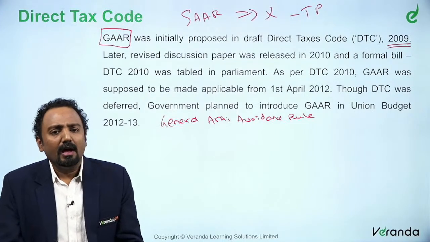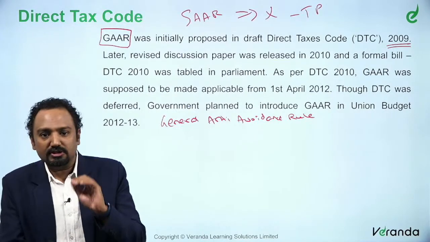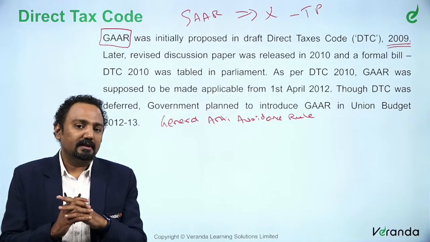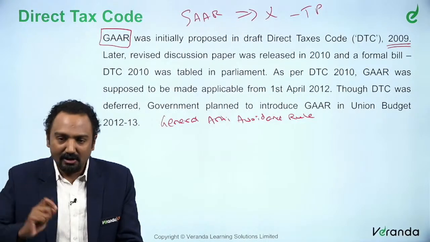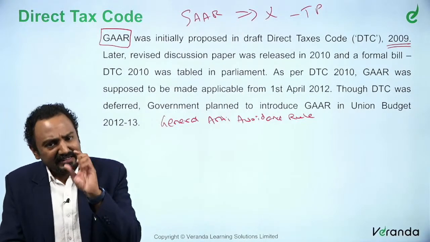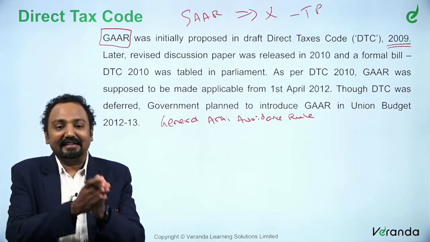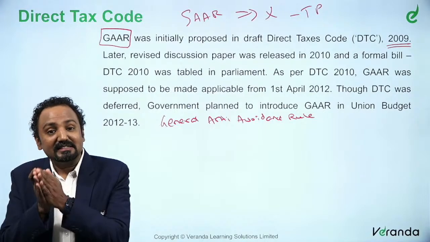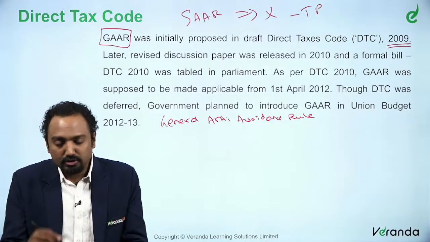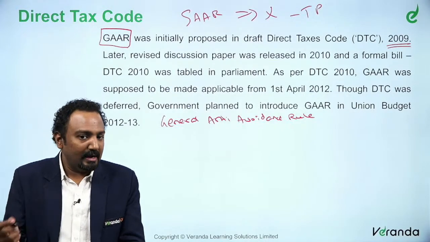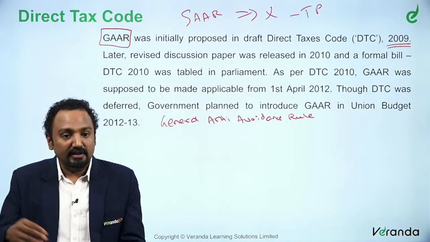All those are history. But as we all know, the Direct Tax Code was never implemented. It started with the draft stage, it ended with the draft stage. In this particular draft Direct Tax Code, certain features or provisions were taken into the Income Tax Act also. One of them was GAAR. GAAR was supposed to be made applicable from 1st April 2012, but it was not introduced because, as we all know, the Direct Tax Code itself was deferred.